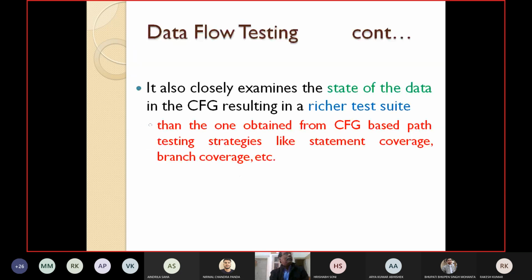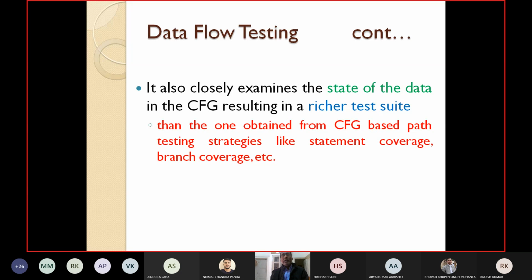Now let's see a little bit deeper of the data flow based testing. This data flow based testing also closely examines the possible states of the data in the control flow graph, resulting in a richer test suite. So by using this data flow testing, you will get a richer test suite than the one which is obtained from CFG based path testing strategies like statement coverage, branch coverage, etc.